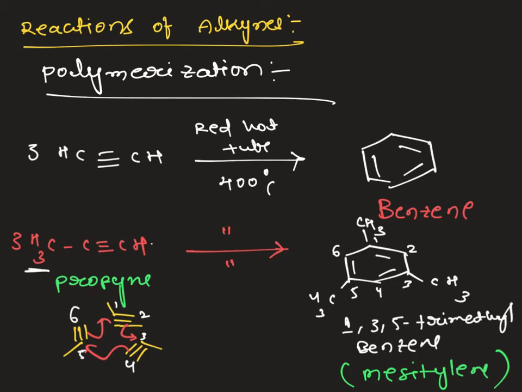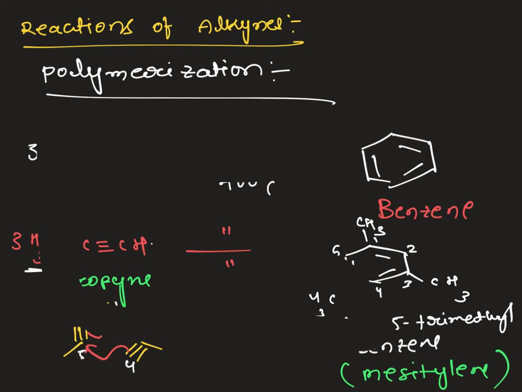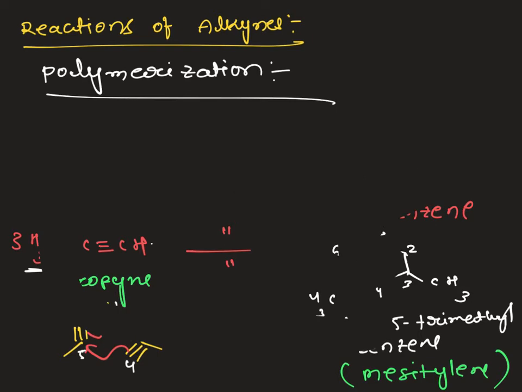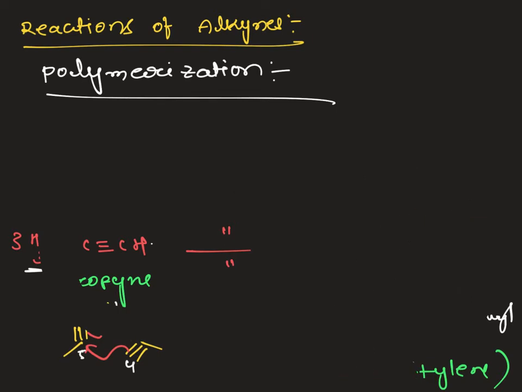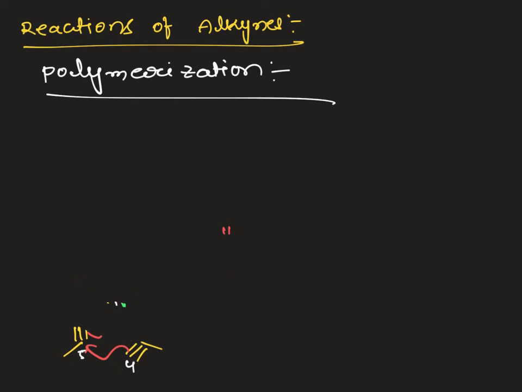In the presence of a catalyst, acetylene undergoes polymerization with 4 moles of acetylene molecules to give cyclooctatetraene. Next, how does the cyclic polymerization take place in the presence of a catalyst?